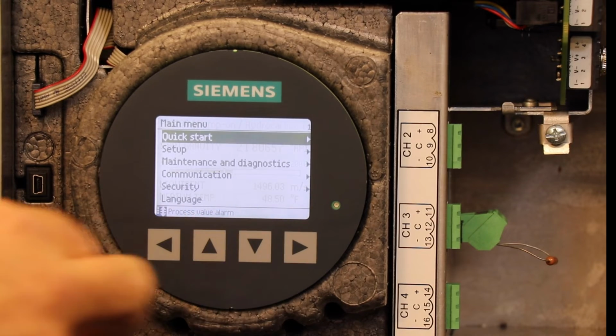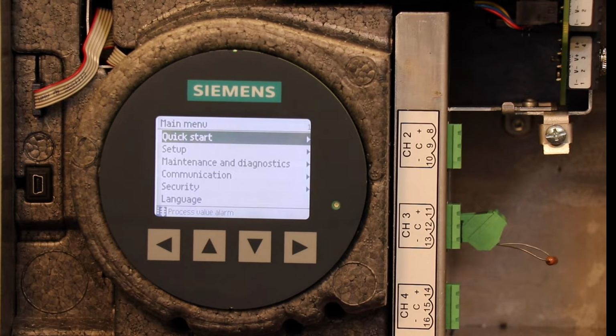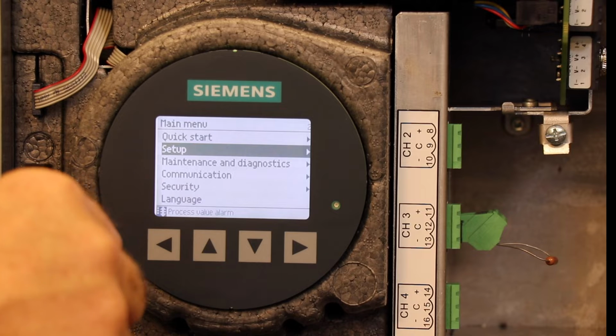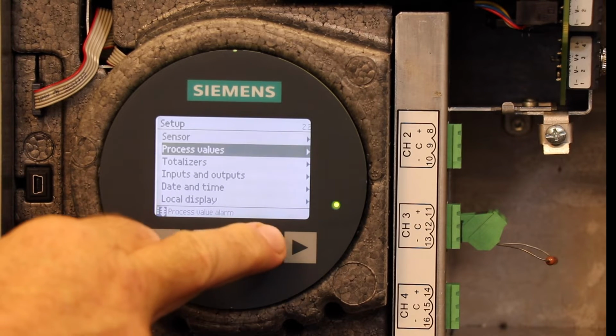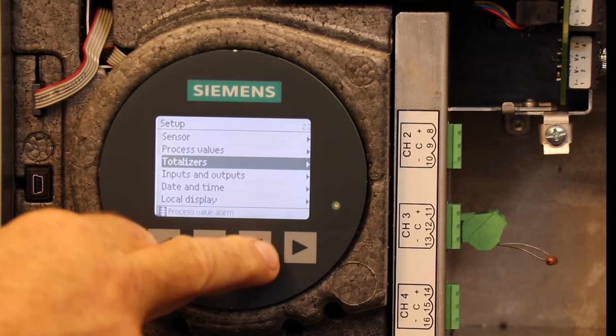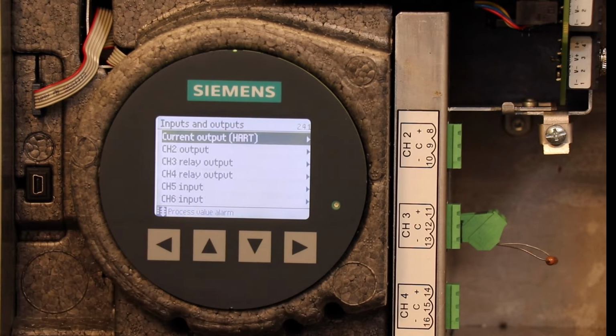So you'll want to go into the menu, go to Setup, and find Inputs and Outputs. Now, depending on how your meter is configured, you will have different outputs available to you.